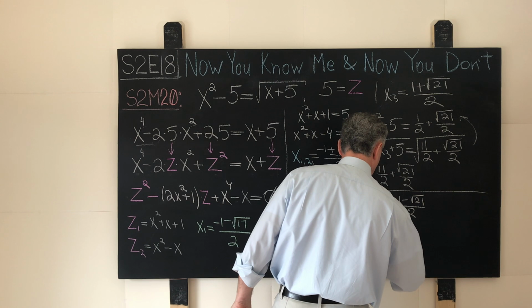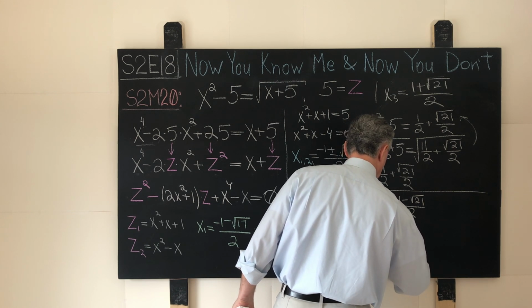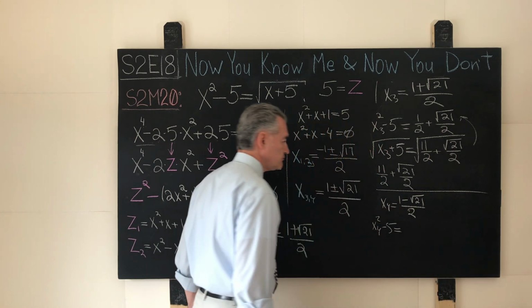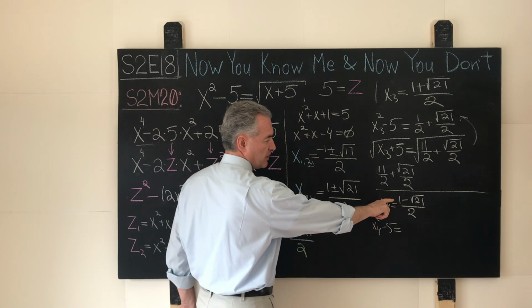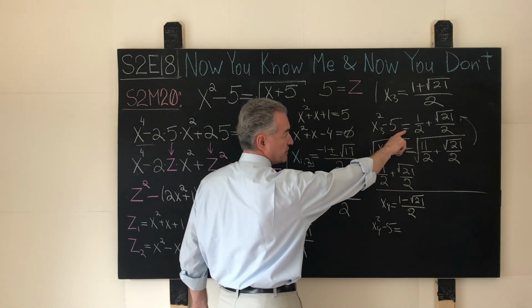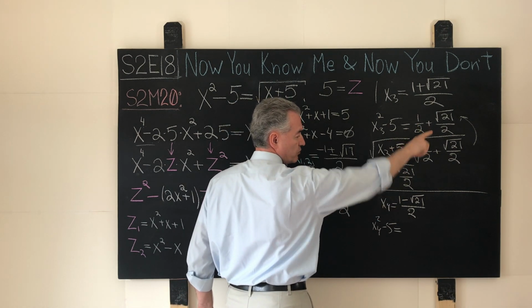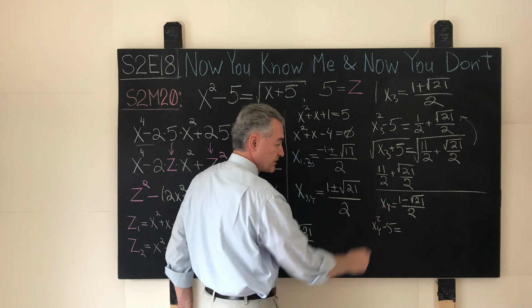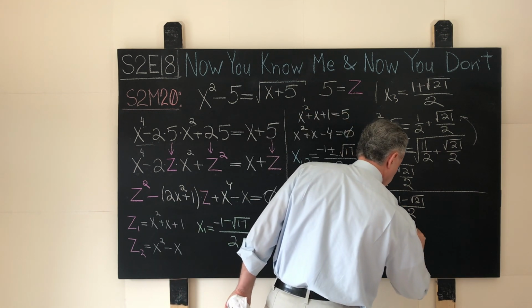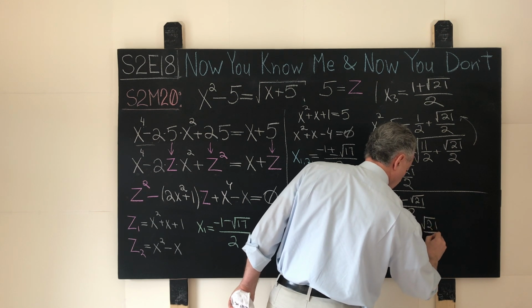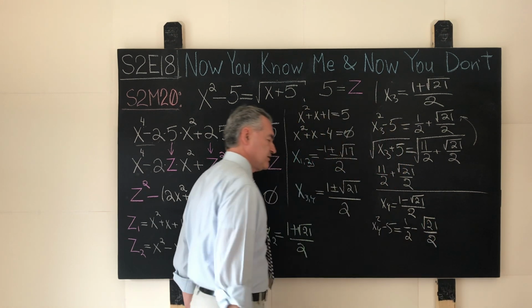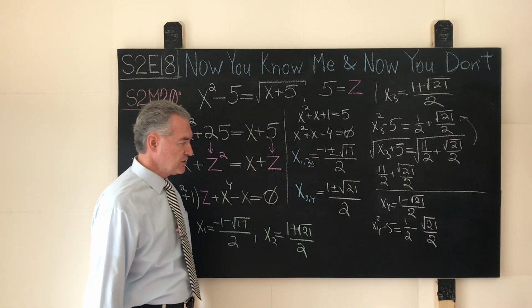We will have for x4 squared minus 5. What will be the deal over here? Again, here we will have the same situation as we had over here, except instead of the plus sign, we will have the minus sign. So this will be 1/2 minus square root of 21 over 2. And we see this, there's absolutely no hope over here.